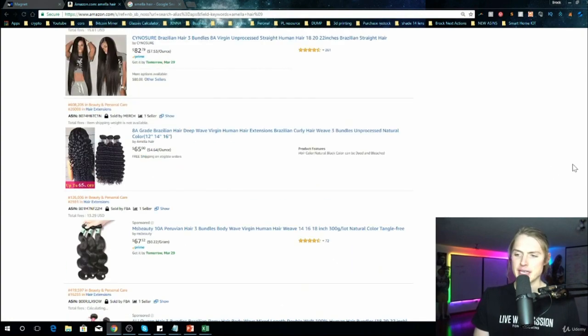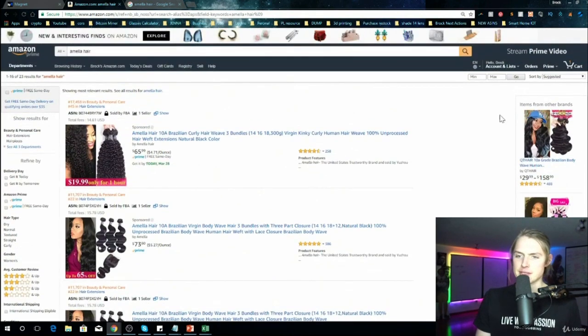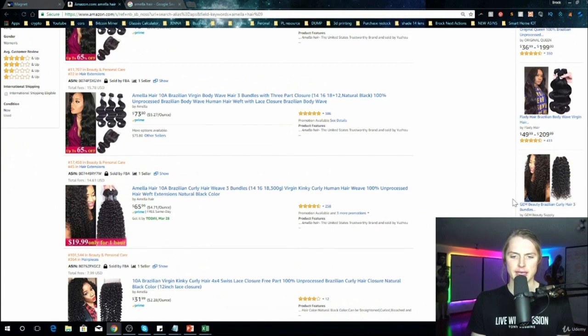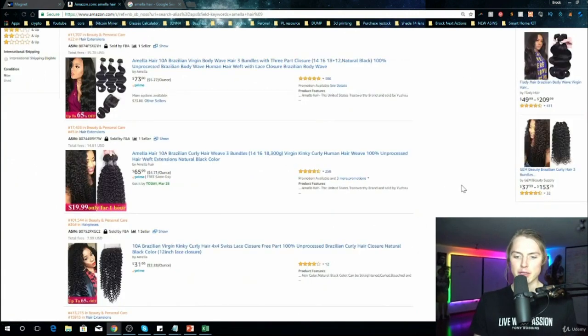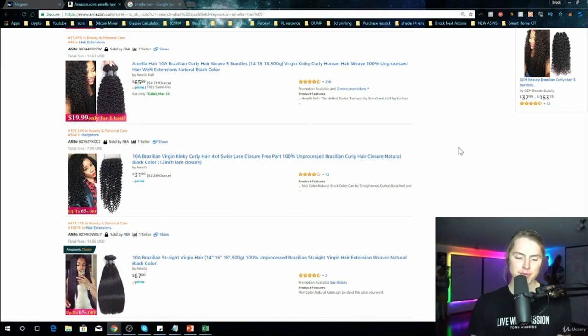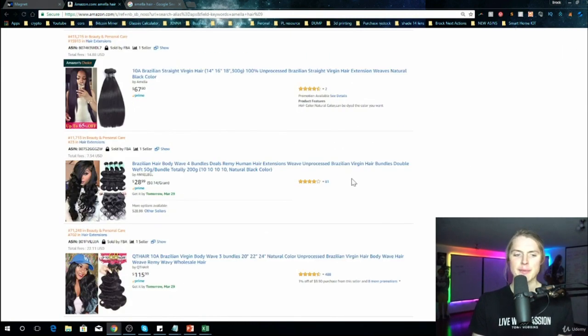I would want to dig in deeper into this and see, are people buying this Amela hair because of the brand, or are they buying it just because of the style? While it may look like nobody's optimized for the word Amela hair, it still could be dangerous because they might just be looking for that brand.